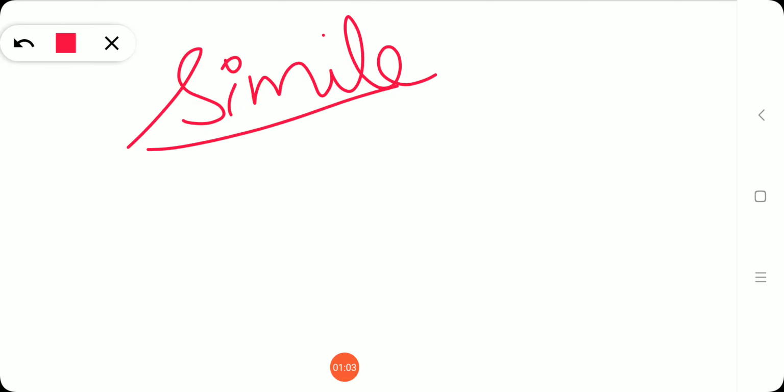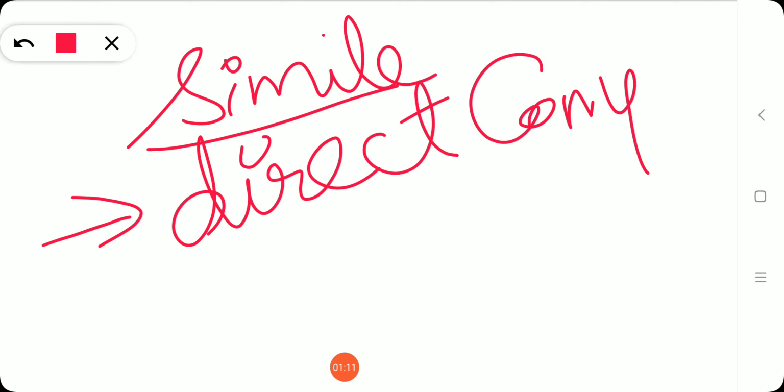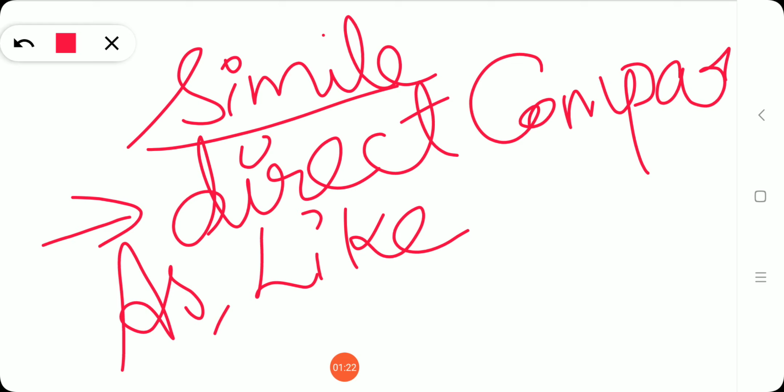So what is a simile? Simile is a figure of speech which is very simple, one among the figures of speech. In this, a direct comparison will be made between two things. The comparative words used will be as and like. So in a poem line, if you find these two words, as and like, you can easily identify that the figure of speech in that line is simile. Here an open, direct comparison is made between two things.